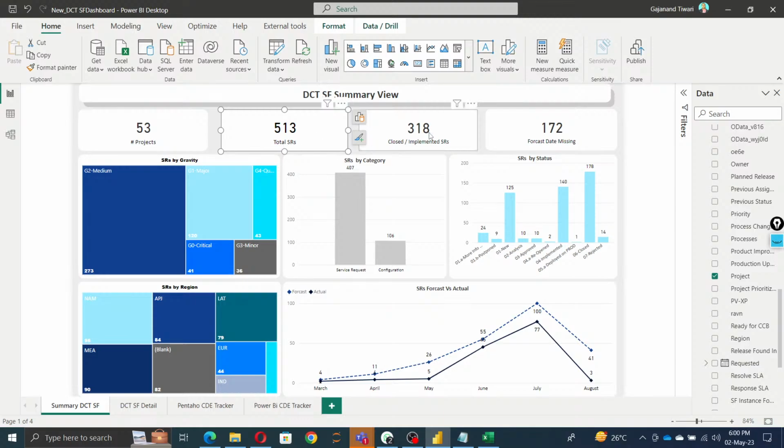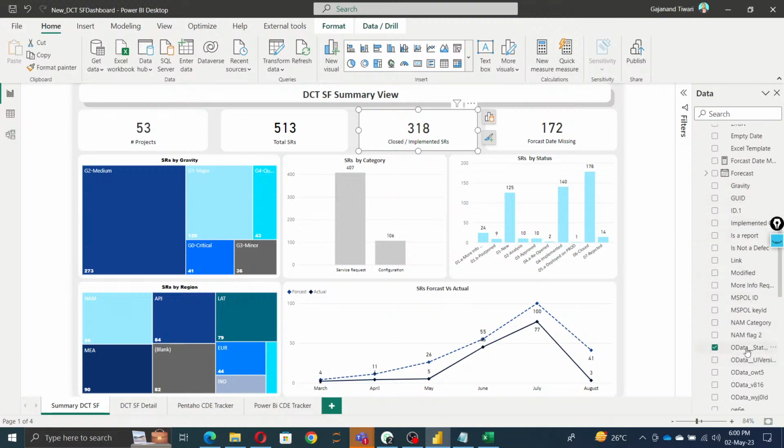Then how many are closed out of 513? 318 we have closed. Simply pass the column, that's it, the ODB data VC status. And then we have forecast, how many dates are missing: 172 reports for which we do not have a forecast. So it means we reach out to the people who are working on it, and ask them to please complete the forecast ASAP so that we can present it to the client. Few companies work on a ticketing basis, so if a ticket is not closed, they won't get revenue. That is the reason they are looking for it.